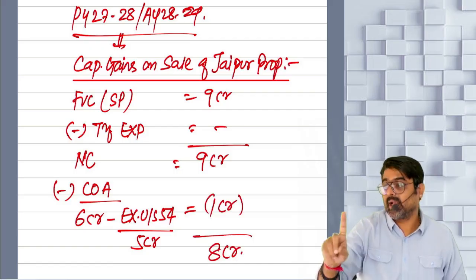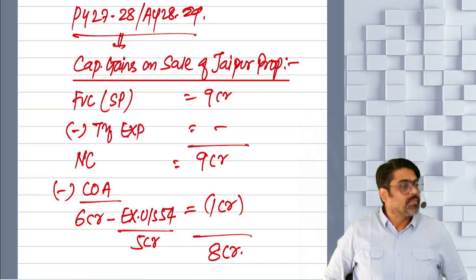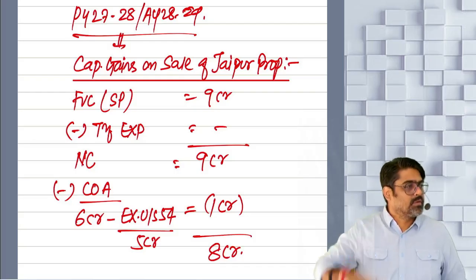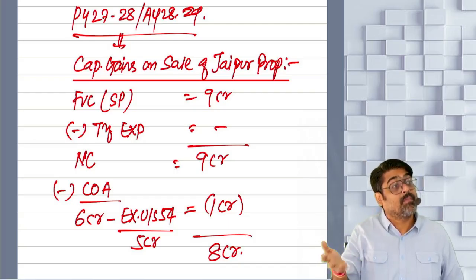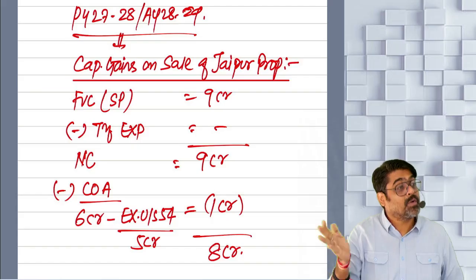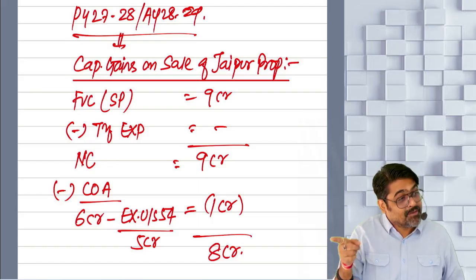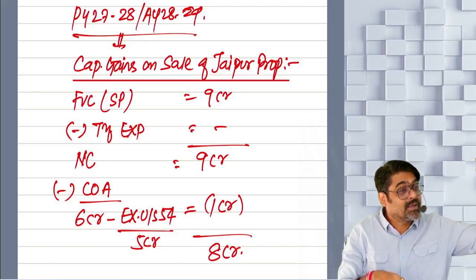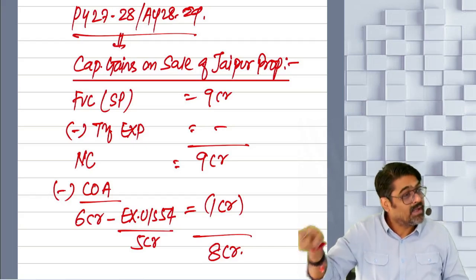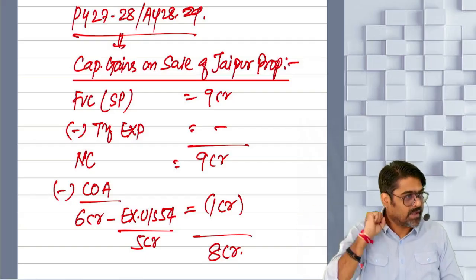For example, if the entire 6 crore would have been allowed, how much would have been your gain? 3 crores. 9 minus 6, it would have been 3 crores. Now the gain is coming more. How much amount? 5 crores extra. This is the same 5 crores which we gave you as exemption earlier, will now be taxable as your capital gain. Understanding? So this way the revocation will take place.